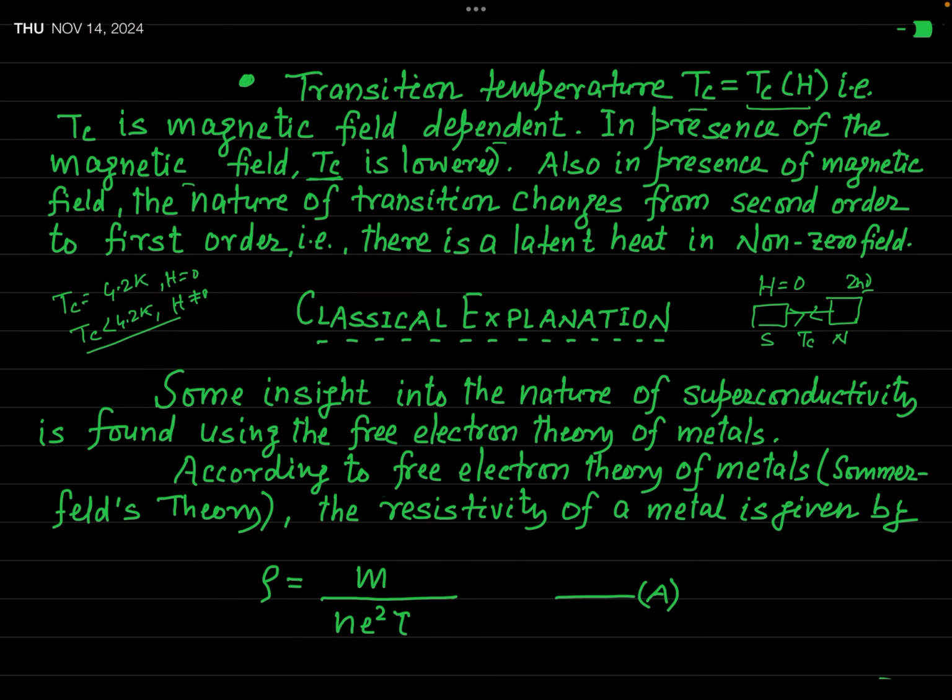But among all those theories, the most important, most significant and most successful theory is called BCS theory, which we will learn in detail in our forthcoming videos. But in this present lecture, our aim is to explain this superconductivity by the classical theory, or you will see the classical explanation of this superconductivity.